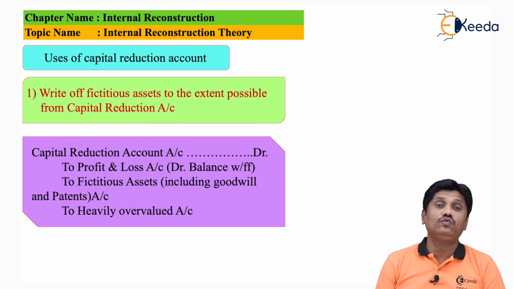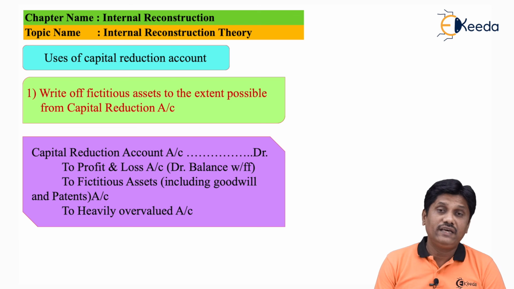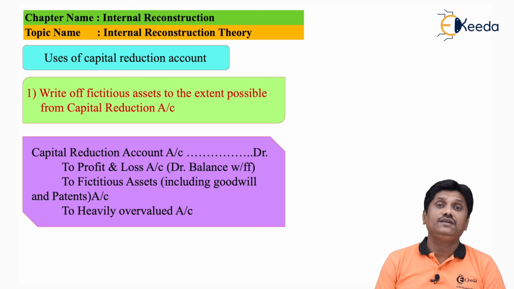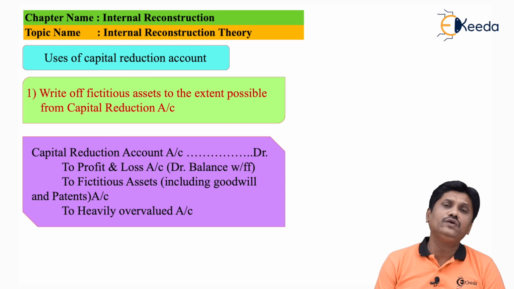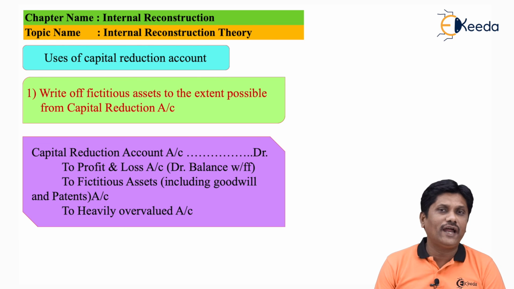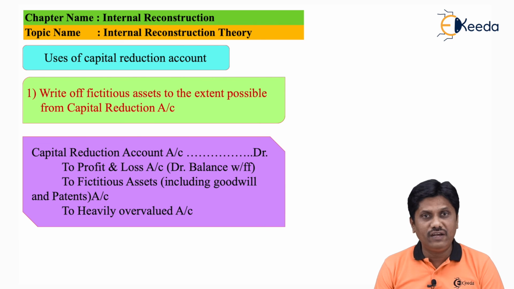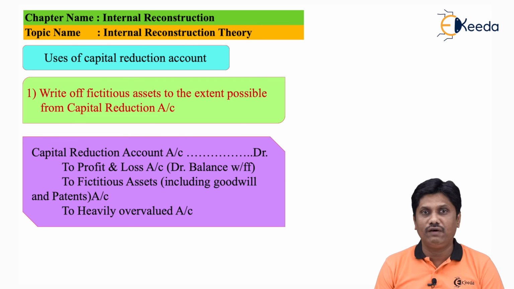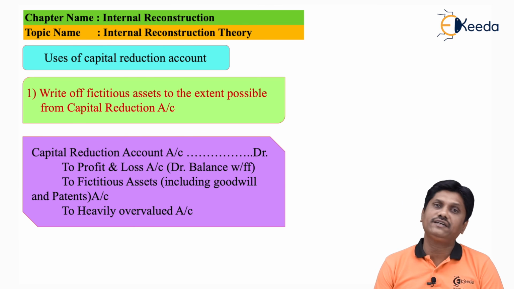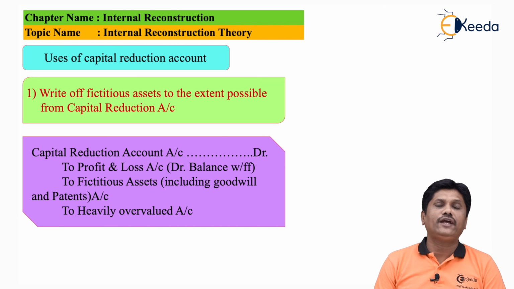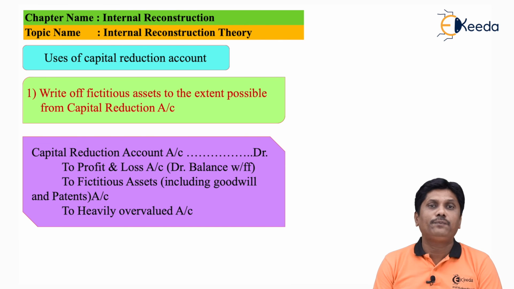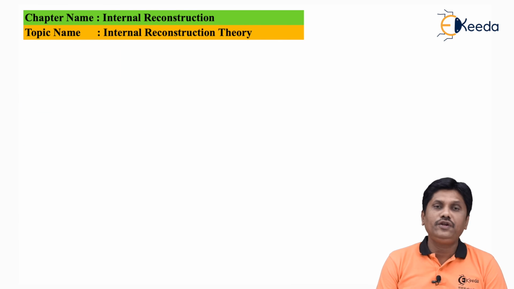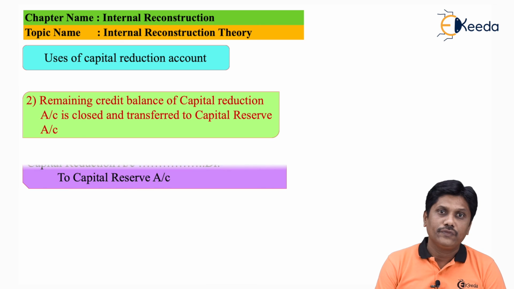Sometimes the question will give it indirectly. They will give you that machinery is highly overvalued. So we have to understand that machinery is overvalued, but I don't know by what amount. So to the extent capital reduction account is available, I will also write off my machinery which is heavily overvalued. So machinery account also will get credited. Once you write off these things, the purpose of the scheme is over. You need to close your capital reduction account.